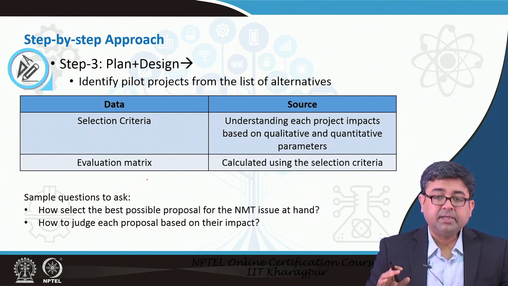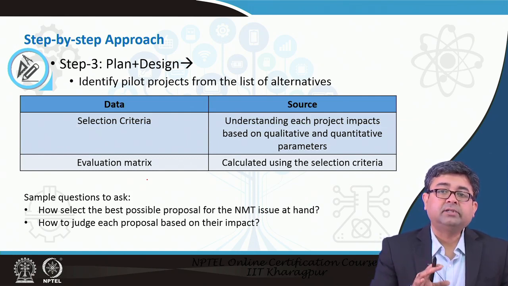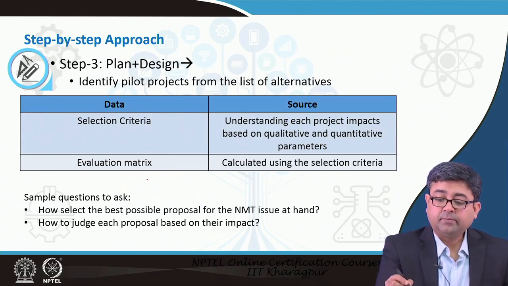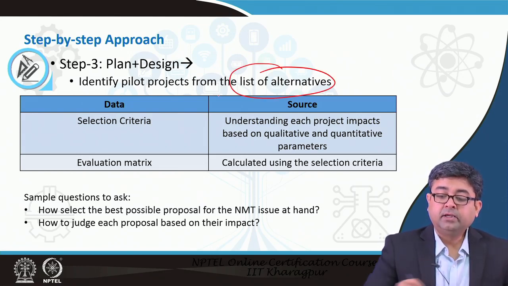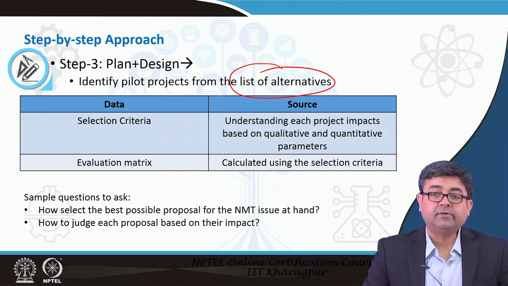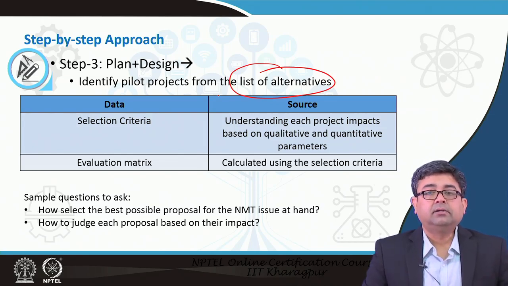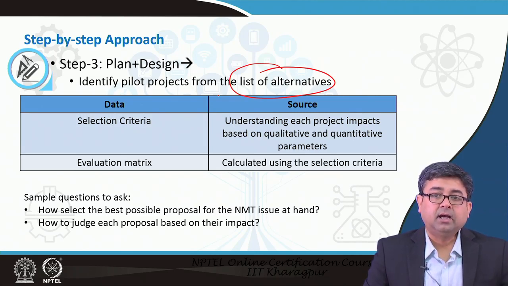Then the next step is, now that you know what context sensitive solutions are and how they can be executed, you have to identify pilot projects from the list of alternatives. Right now, you may have developed a list of what you want to do, right? You want to do A, B, C, D, but how do you prioritize from this list? How do you develop an action plan that is objective in nature and performance based, so that it can be implemented in a timely fashion?